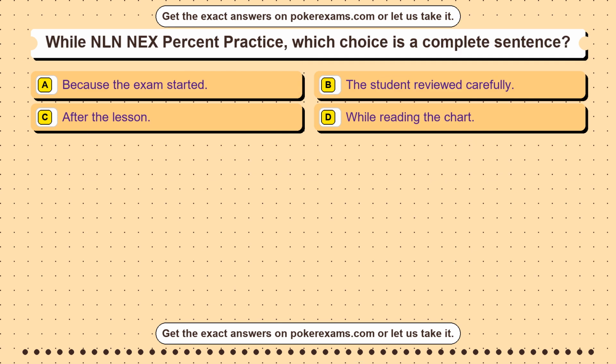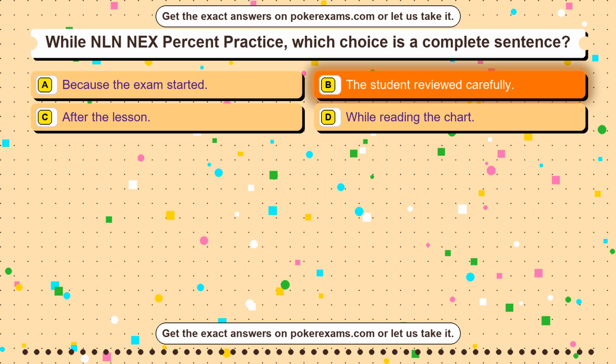Question 37. Which government system lets citizens vote for representatives? Option A, representative democracy. Option B, absolute monarchy. Option C, dictatorship. Option D, oligarchy. The correct answer is option A.